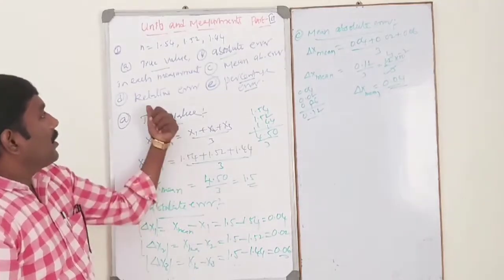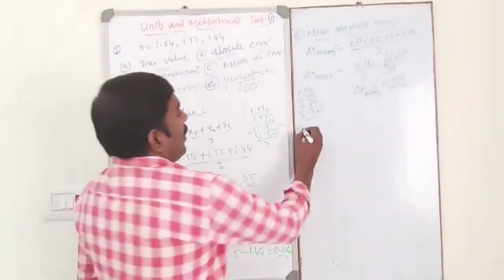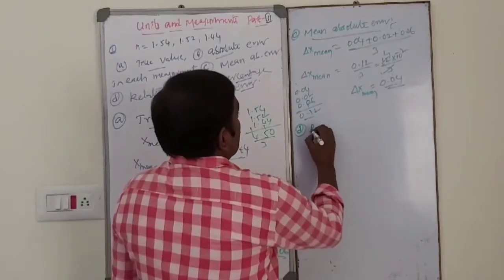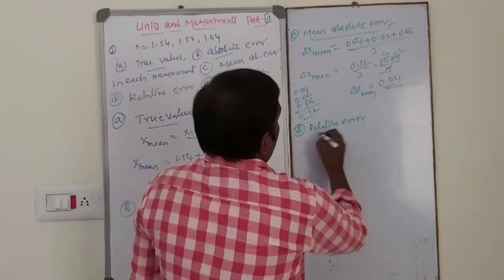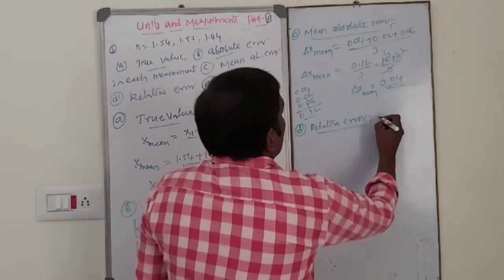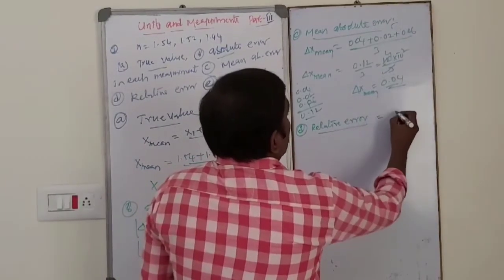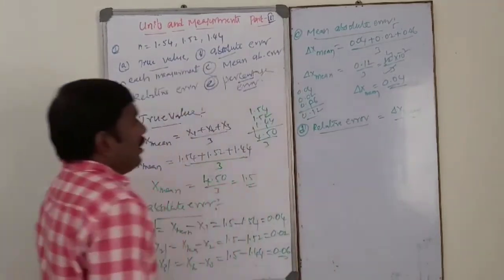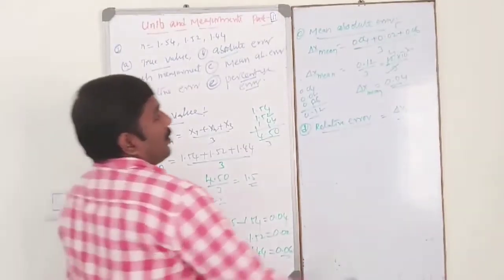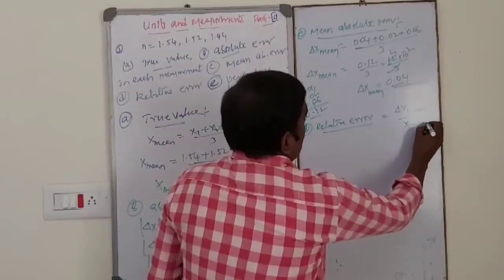Okay, next one, relative error. Simply, relative error means the ratio of mean absolute error to the true value x mean.